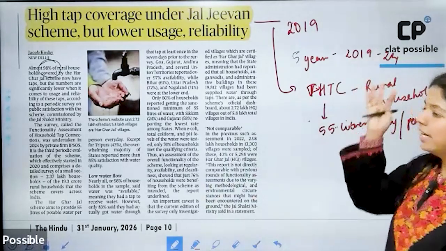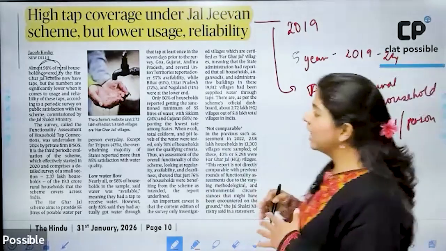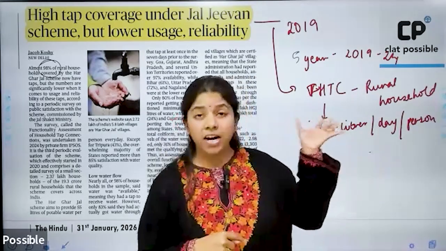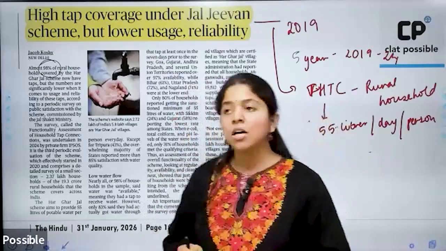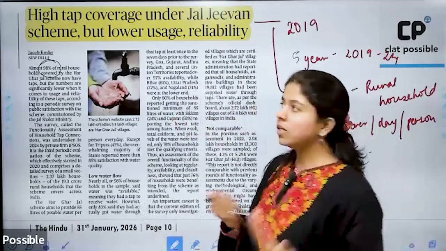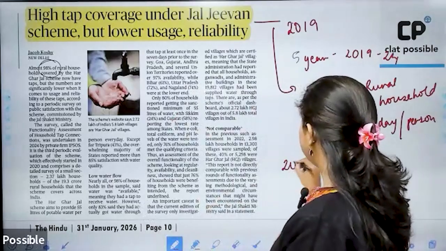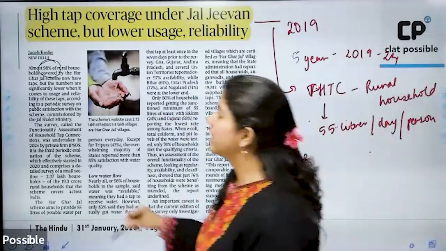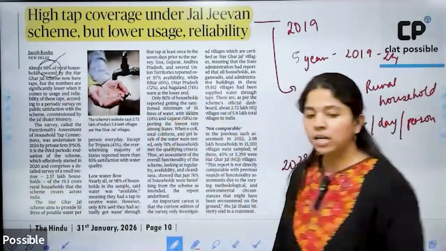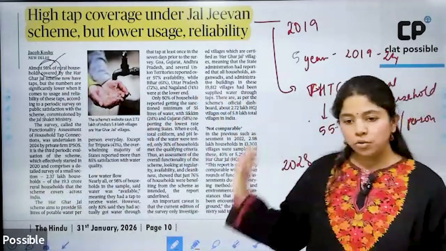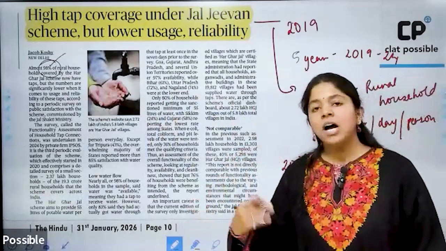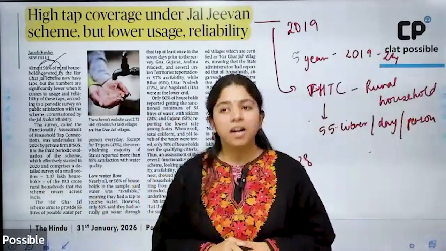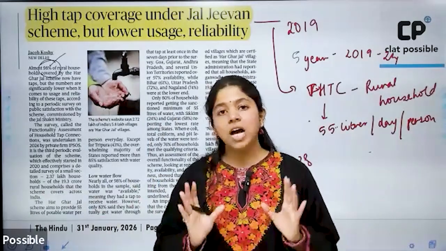Now, after 5 years, that is in 2024, the scheme could not meet its entire target of providing functional tap connections to all rural households. So in 2025, last year, the scheme was extended for another 3 years till 2028 to cover all the rural households. Now, the report says that 98% of rural households have been covered under the scheme. All right, remember the scheme is only to provide tap connections to rural households. Urban areas में इसलिए नहीं है क्योंकि urban areas में mostly facilities available होती हैं और urban areas के लिए अलग scheme है government की, which is the Amrut scheme.